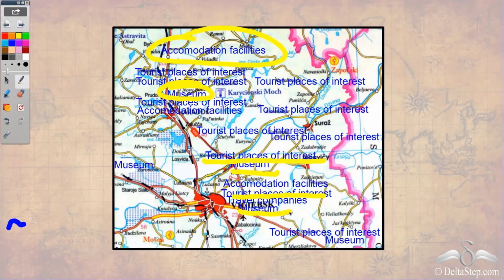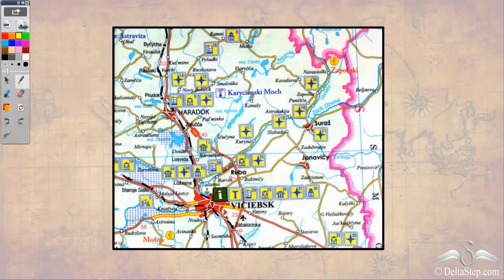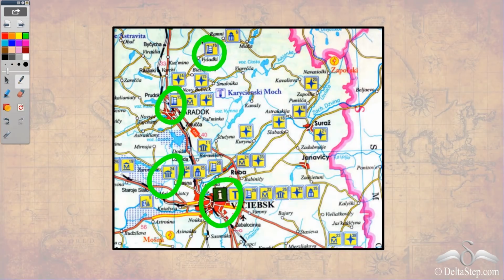But if you use symbols, this will become much simpler and easier to understand. Let's see. So all these text, if we convert into symbols, the map will look like this. Now it's more organized and easy to see, and nothing is overlapping any other thing. You can see all these symbols are so clearly understandable, and if you know what these symbols mean, then you can exactly locate them on the map as well as on the ground too. So symbols really help us make the map more clean and easily understandable.